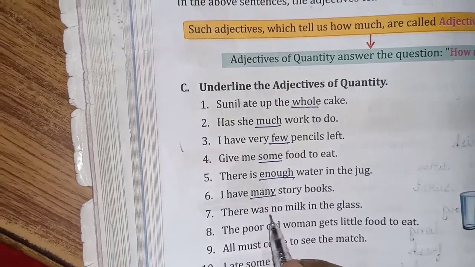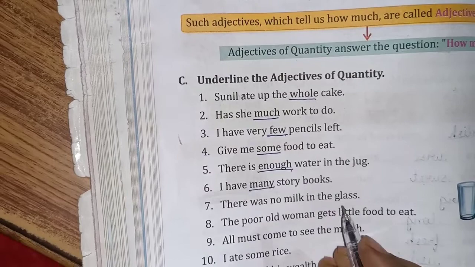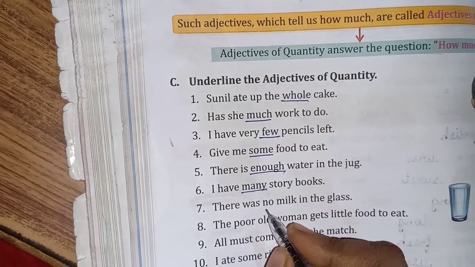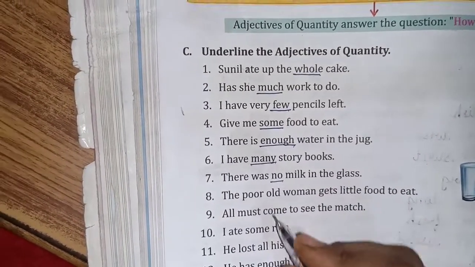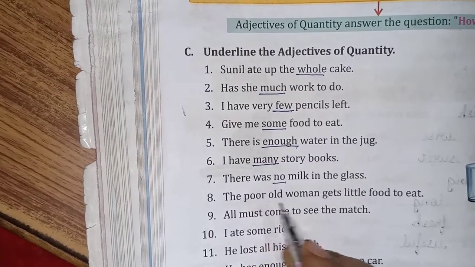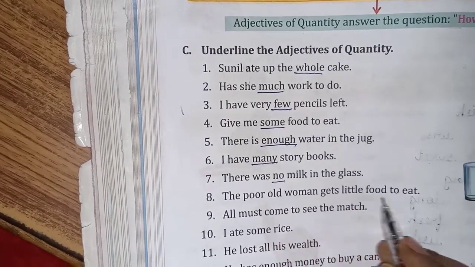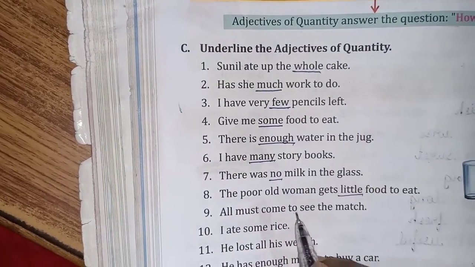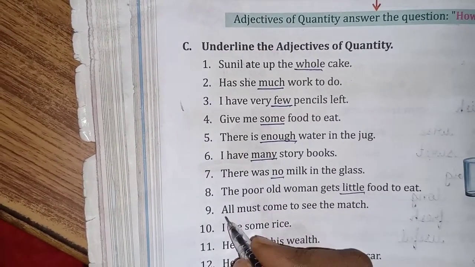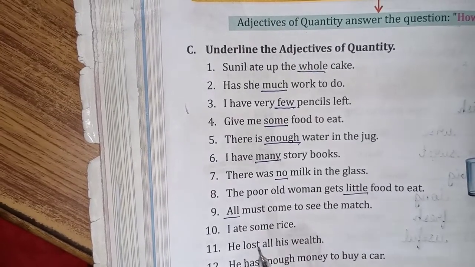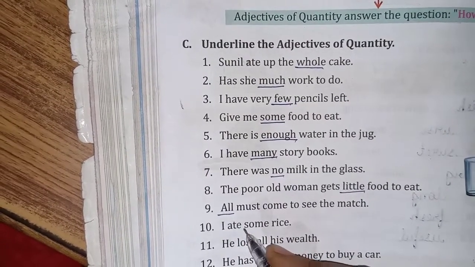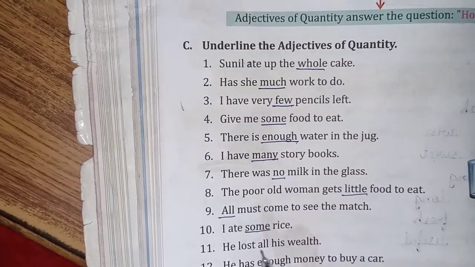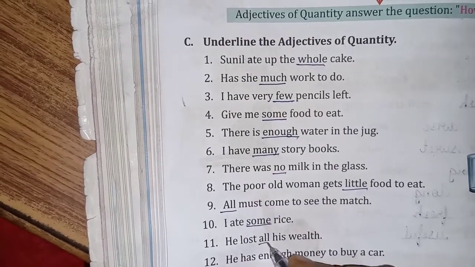I have many storybooks. Many. There was no milk in the glass. No. The poor old woman gets little food to eat. Little. All must come to see the match. All. I ate some rice. Some. He lost all his wealth. All.